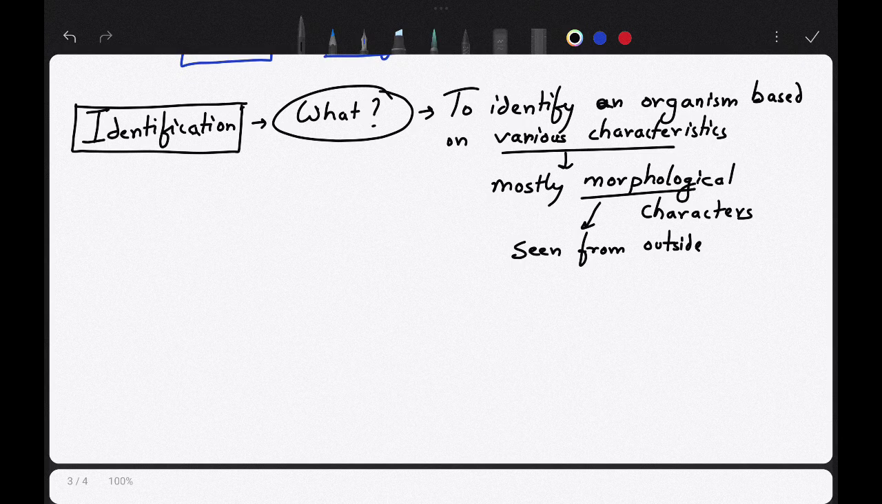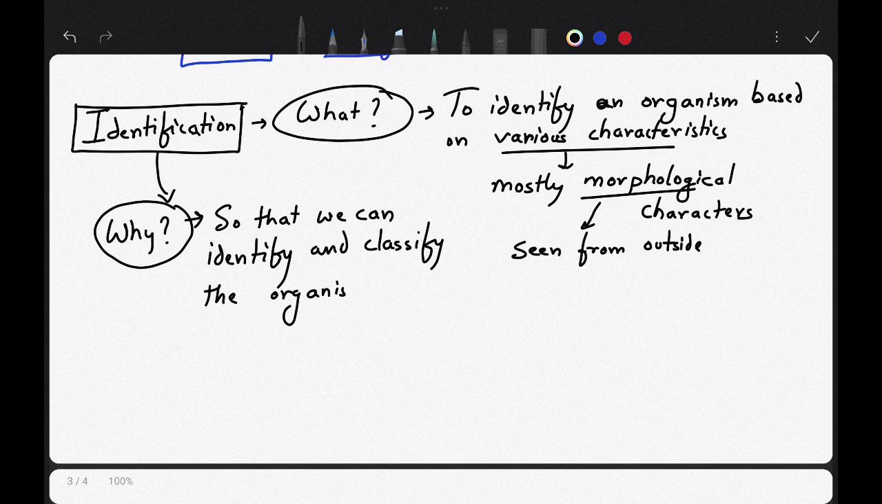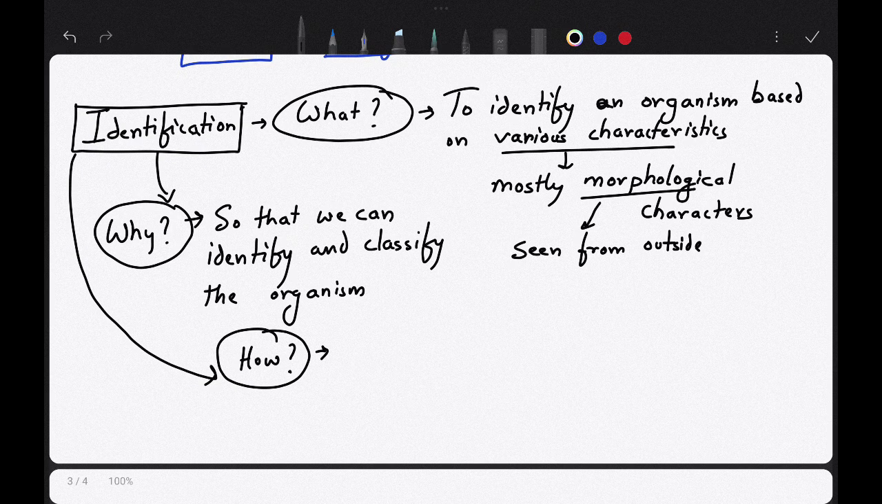Now the next question is, why is identification required? So that we can identify and classify the organism. Now how is identification done?